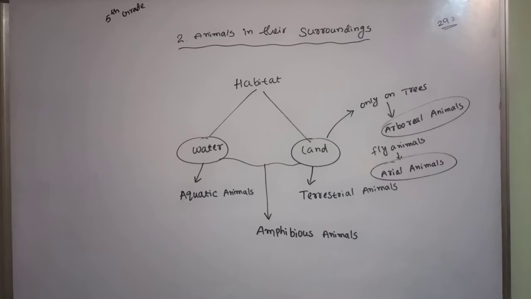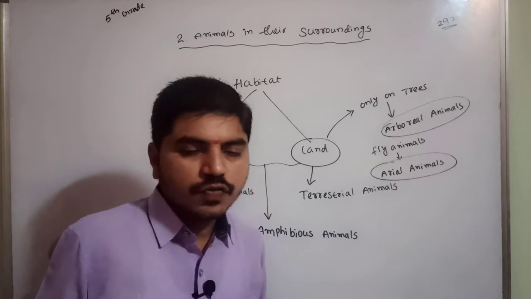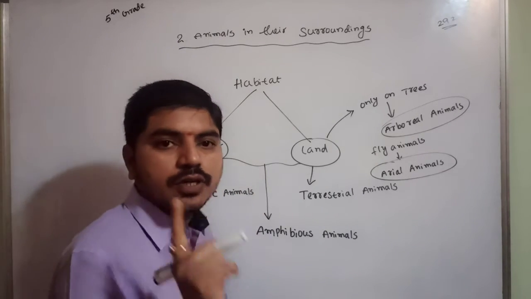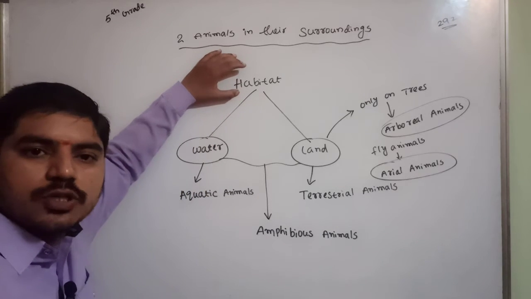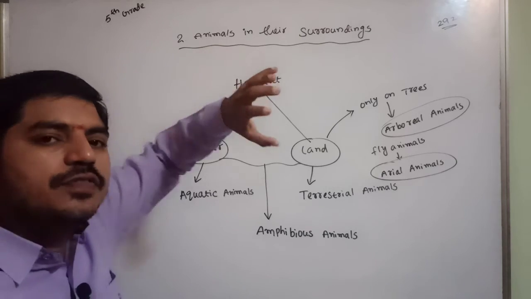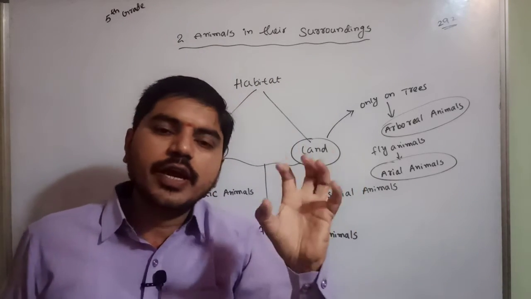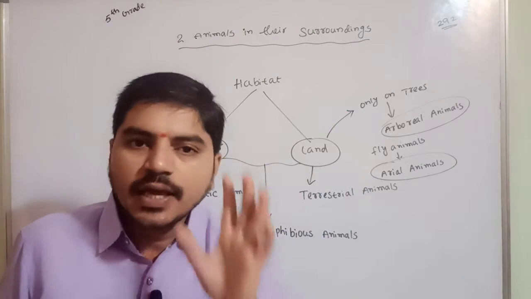Now, there are amphibious animals, and I'm going to repeat it. Just wait, all of you. Very interesting and very informative also. Habitat. What is a habitat? Habitat is the different types of characteristics of animals or living things present in one place.